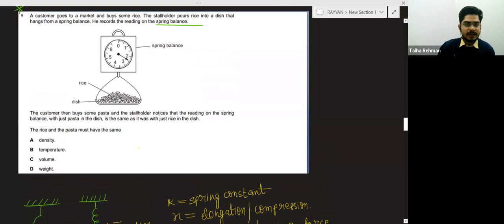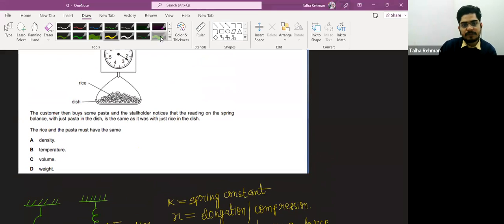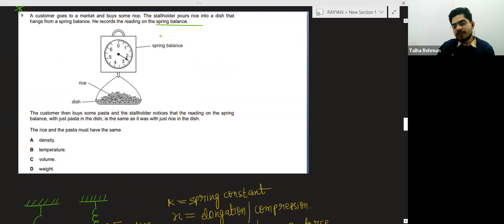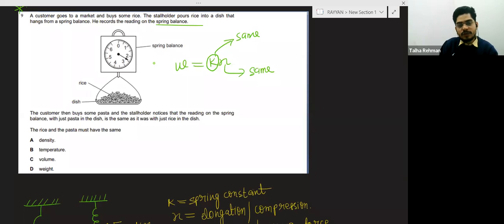So the answer is clear already. The weight will be the same. If the spring balance is showing the same reading, the weight of the object will be k into x. If the spring balance is the same, then the spring constant will remain the same, and they are saying the reading of the balance is also the same. So it means the weight of the rice and the pasta will be the same. So the answer will be weight.